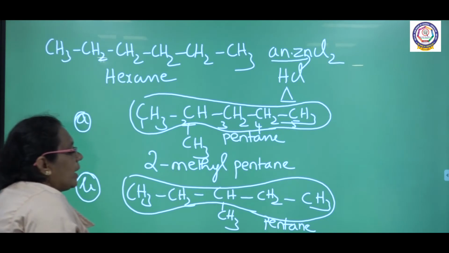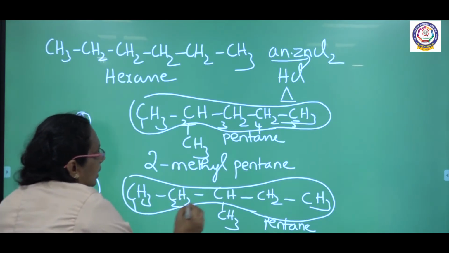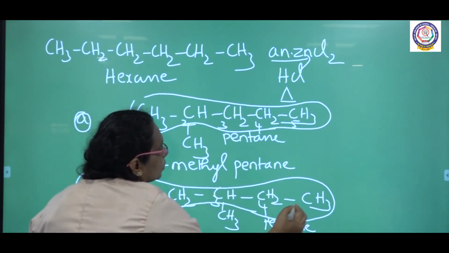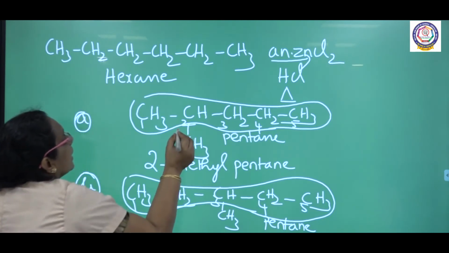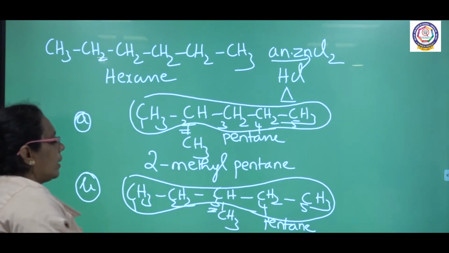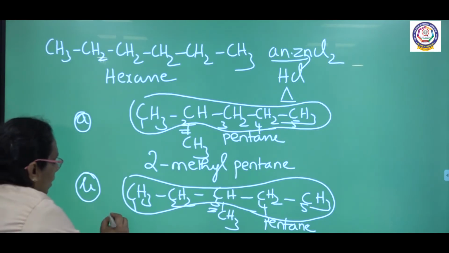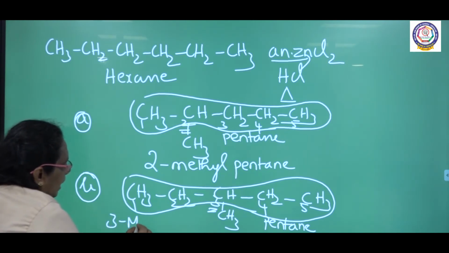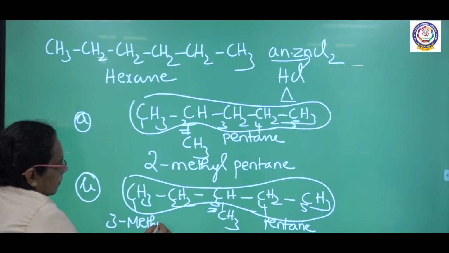Where is the attachment? The branch is towards the third carbon, whereas in the earlier case it is in the second carbon. So what is the name of this compound? 3-methyl pentane.